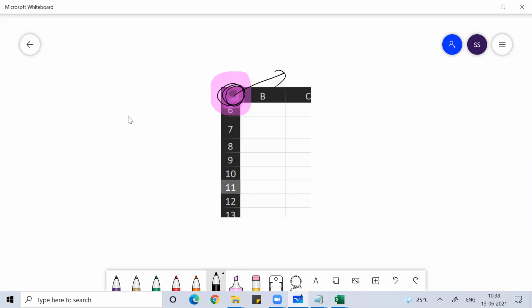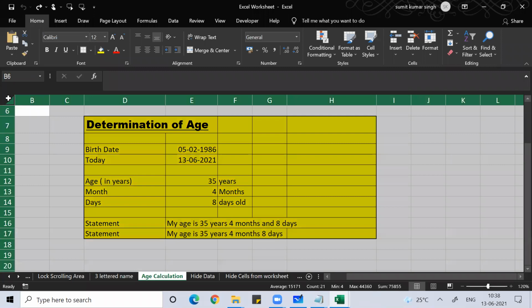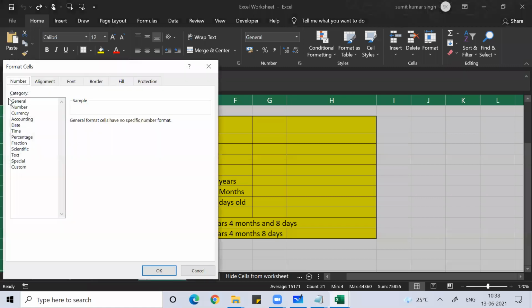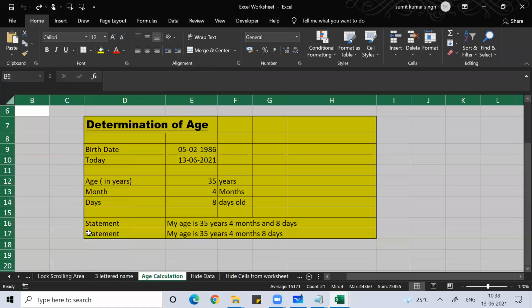So thereby, your complete sheet will be selected together. Then press Control 1, or right click and choose format cells. Control 1 is the shortcut key for format cells. If you don't know Control 1, do right click, format cells.